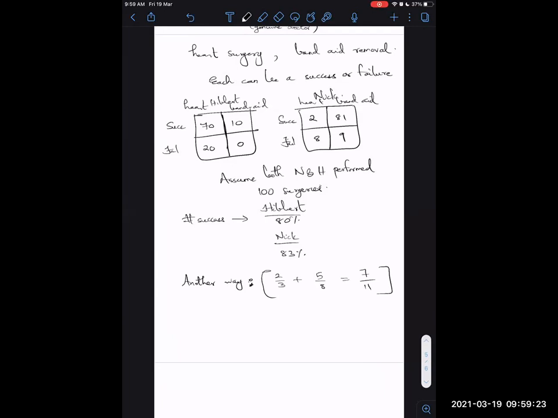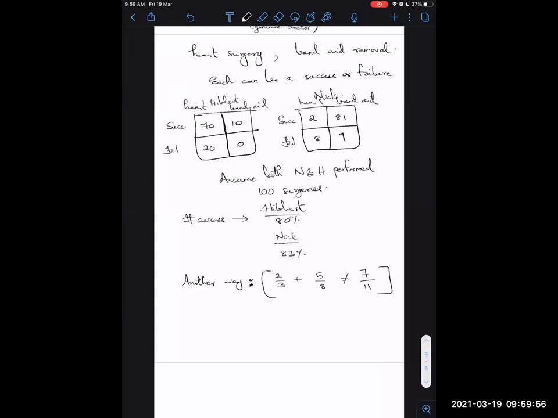If you look at the numerators of these expressions, it's 2 and 5. If you add 2 and 5, you get 7. And if you add the denominators 8 plus 3, you get 11. But you know that fractions are not added like this. If you were to add fractions like this, you would end up with the answer 7 over 11. Fine. So that's the number of successes divided by the total number of surgeries performed in this case.